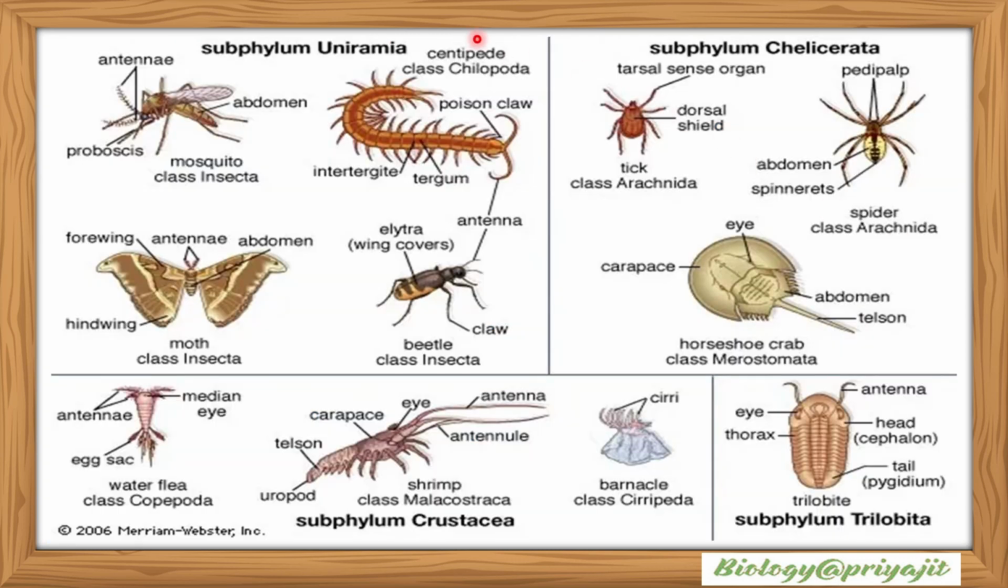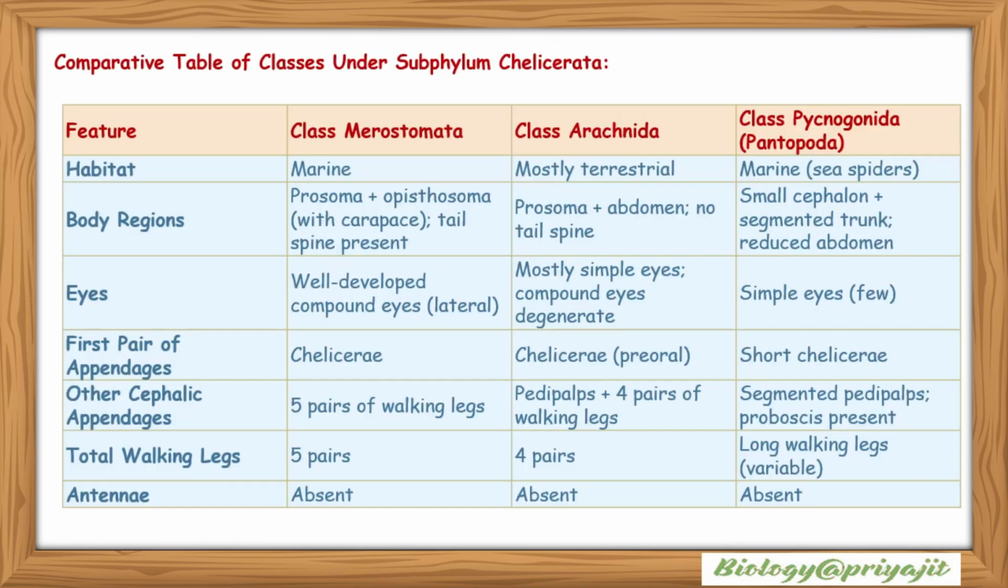These are the images showing the organisms under subphylum Uniramia, subphylum Chelicerata, subphylum Trilobita, and subphylum Crustacea. So, the comparative table of classes under subphylum Chelicerata. We know they have three classes: class Merostomata, class Arachnida, and class Pycnogonida or Pantopoda. Their habitat: in Merostomata, the habitat is marine. Arachnids are mostly terrestrial, and Pycnogonids are basically marine. They are also called sea spiders.